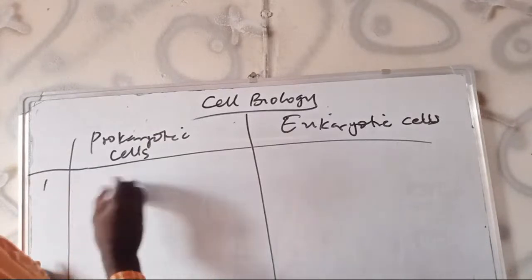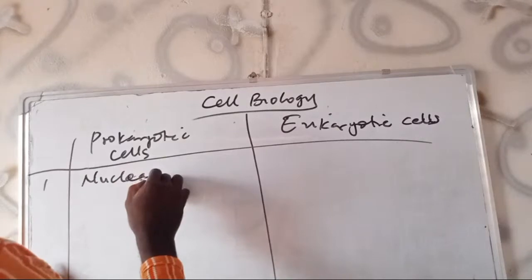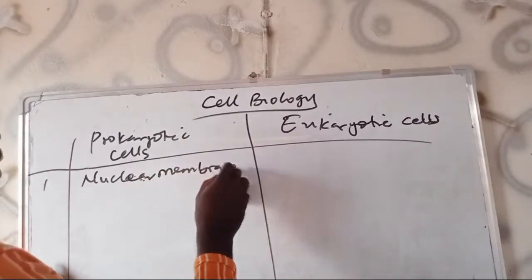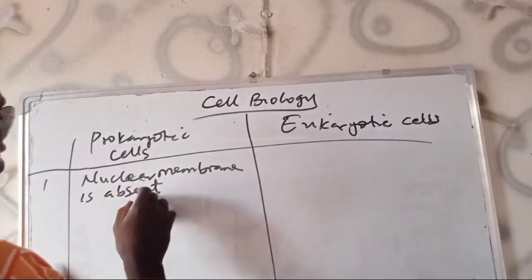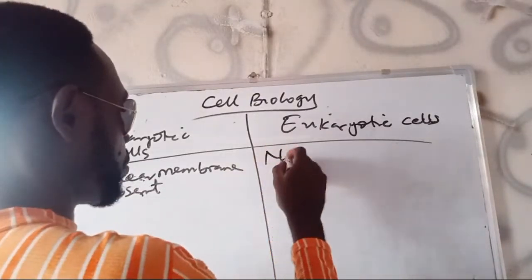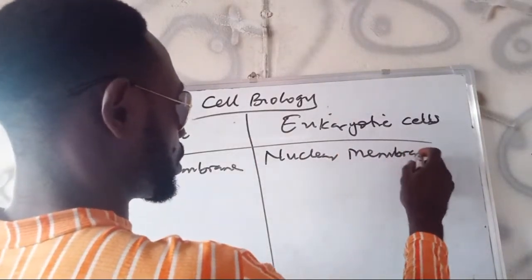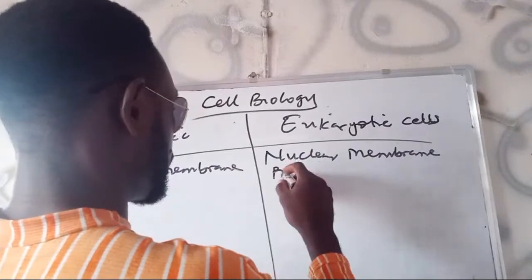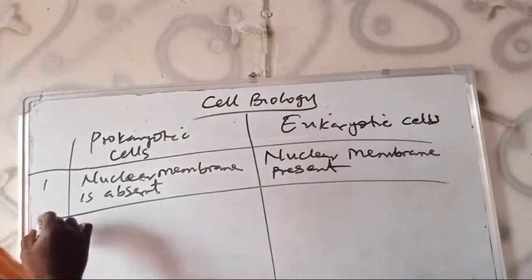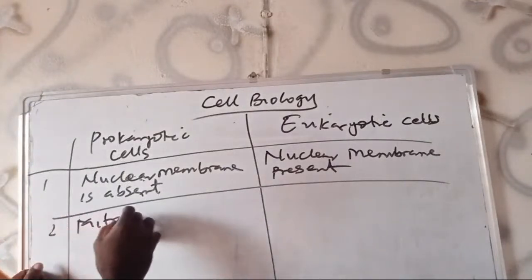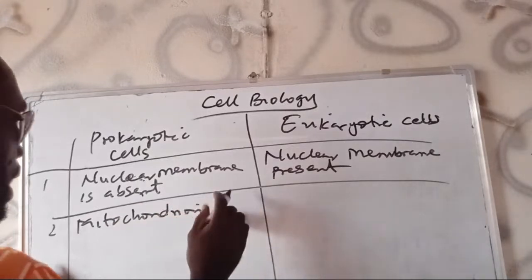So number one is that the nuclear membrane or envelope is absent. That gave them the name. In eukaryotes, the nuclear membrane is clear and well defined, the nuclear membrane is present. Then another difference is that mitochondrion is absent in prokaryotes.